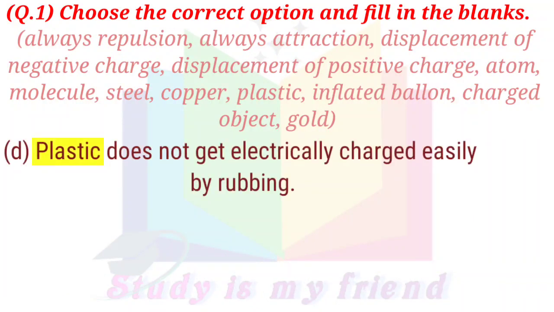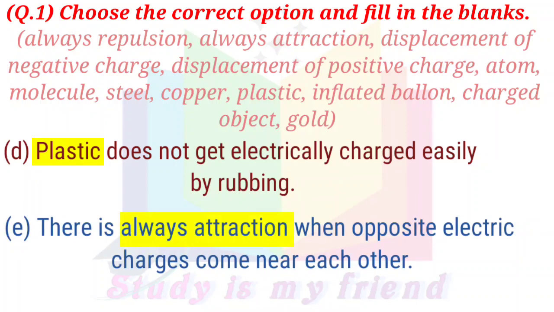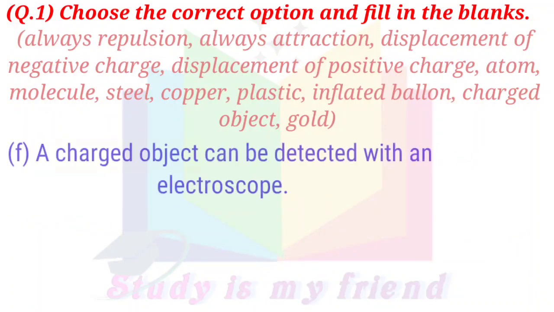D. Plastic does not get electrically charged easily by rubbing. E. There is always attraction when opposite electric charges come near each other. F. A charged object can be detected with an electroscope.